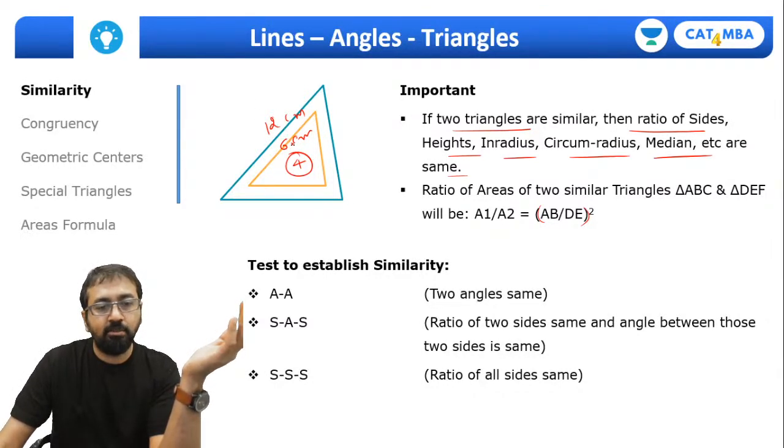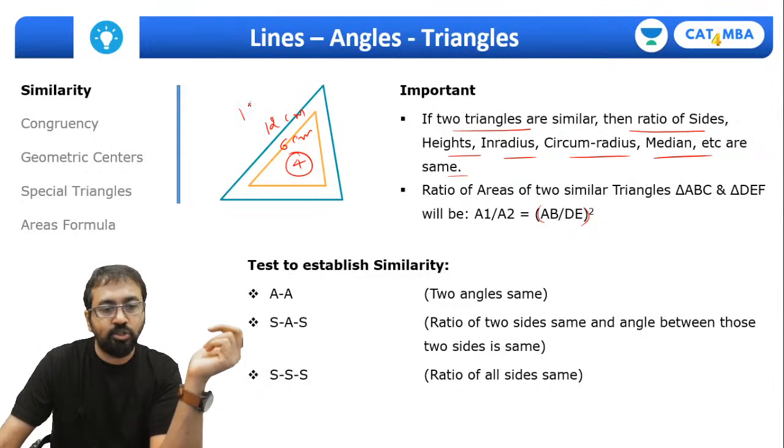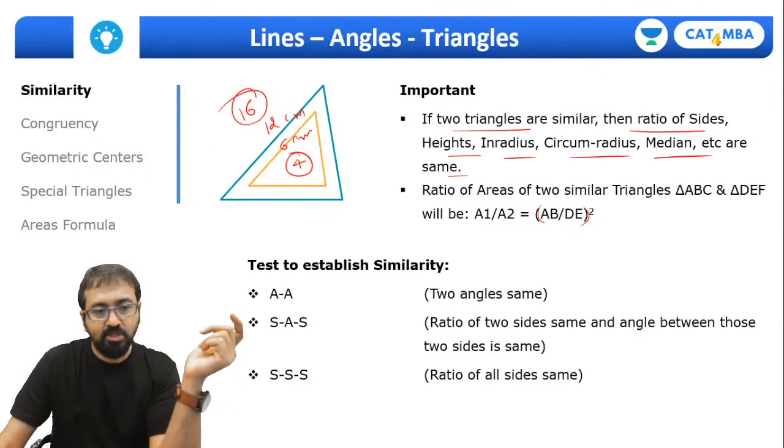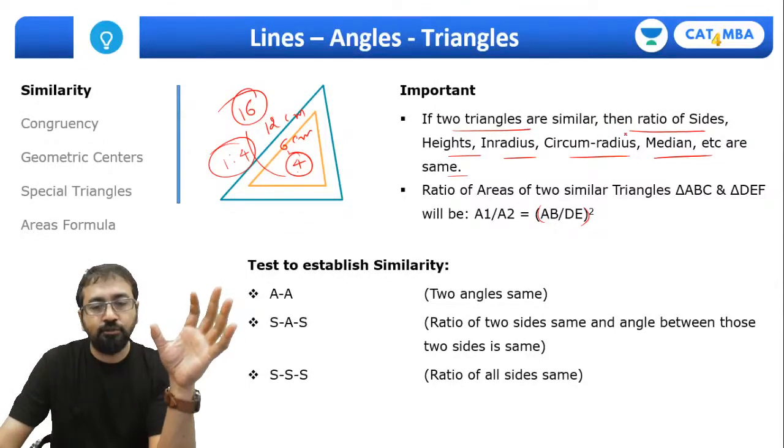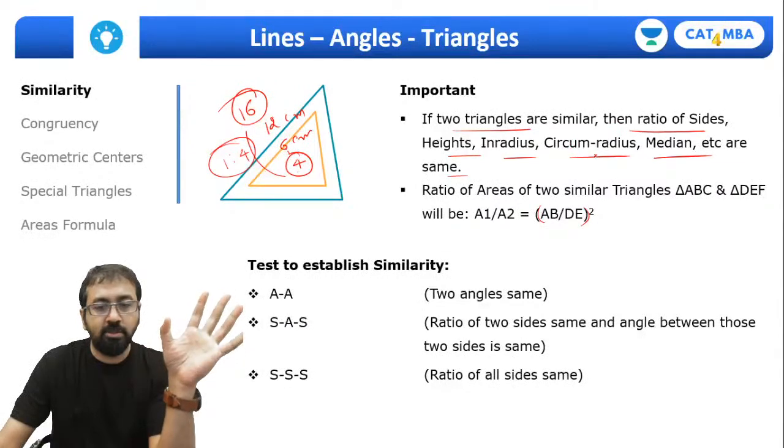So ratio of area will be 1:4. So this bigger triangle's area has to be 4 times this one, so it will be 16 units, because ratio of side is 1:2 and ratio of area should be 1:4. Correct? Yeah. So if two triangles are similar, then the ratio of measurements of sides, height, inradius and all will be the same and the ratio of area will be the square of the ratio of sides.